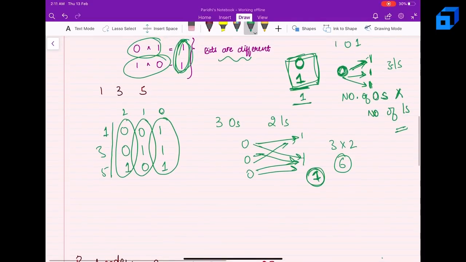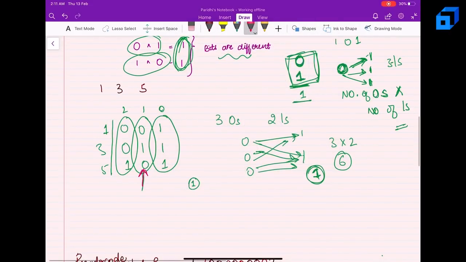So basically, let's consider the bit position 1. Let me change the color. Let's consider this part, right? So I have 0, 1 and 0. If I were taking them separately, say 1 and 3, the 1st bit of 1 is a 0 and of 3 is 1, right?